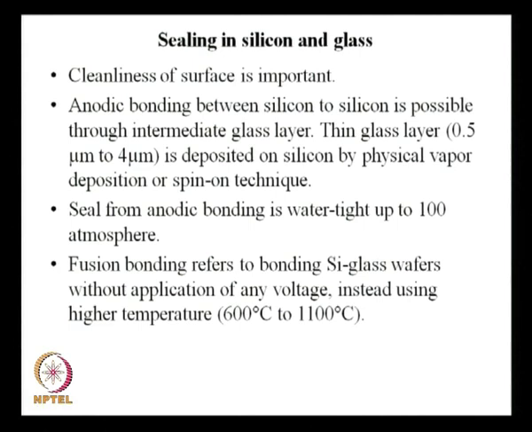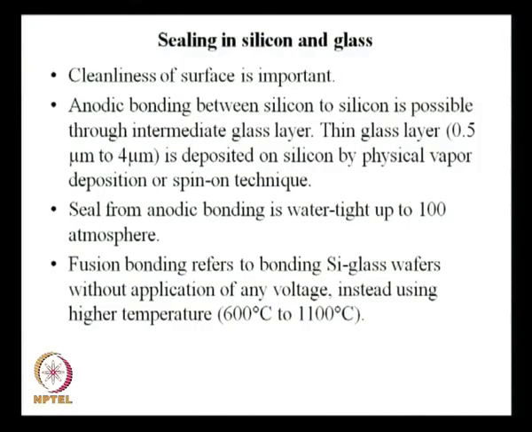A thin glass layer of 0.5 micrometer to 4 micrometer can be deposited on silicon. Now, the question is, how will you deposit this? Suppose a plain silicon substrate is there, and I want to make a coating of 0.5 micrometer to 4 micrometer. This deposition can be done on silicon by physical vapor deposition that we discussed just now, or by a spin on technique.